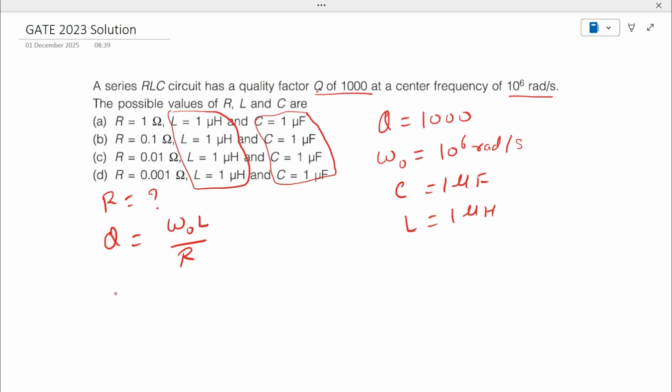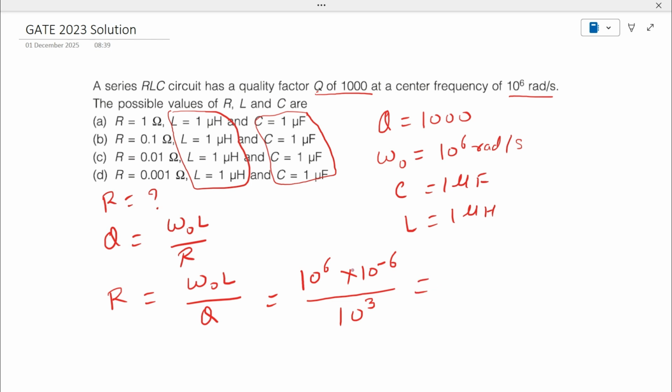If we solve it, we will get R is equal to omega naught into L divided by Q. So what is omega naught? 10 to the power 6. And L is 10 to the power minus 6 because it is given in microhenry. And the quality factor is 10 to the power 3. If we solve it, 10 to the power 6 will cancel out with 10 to the power minus 6.